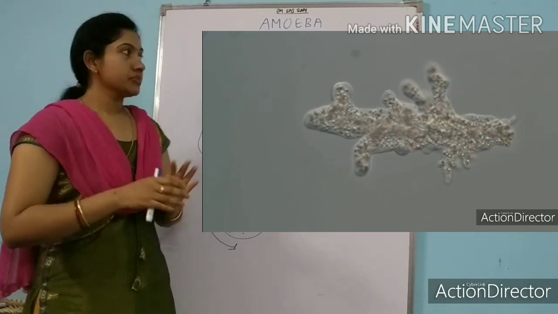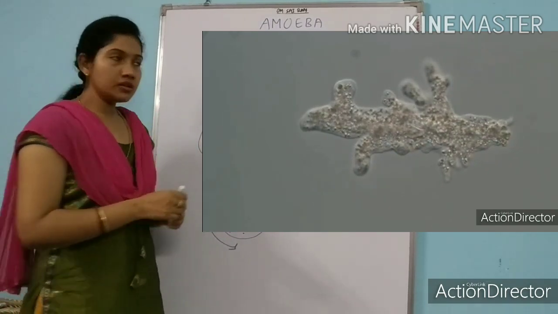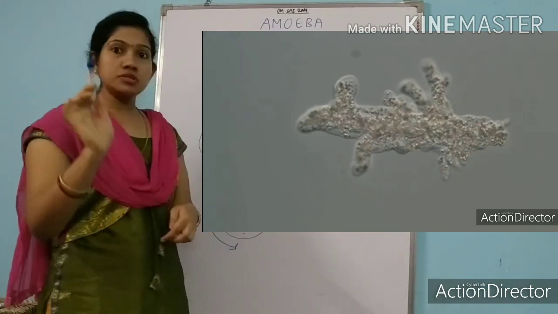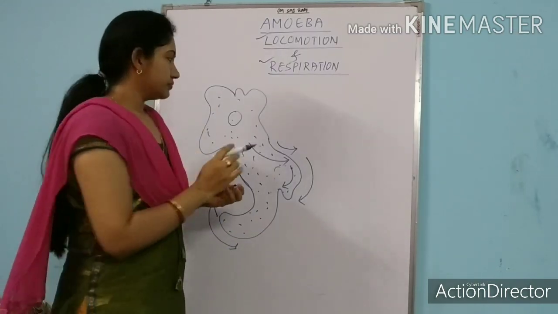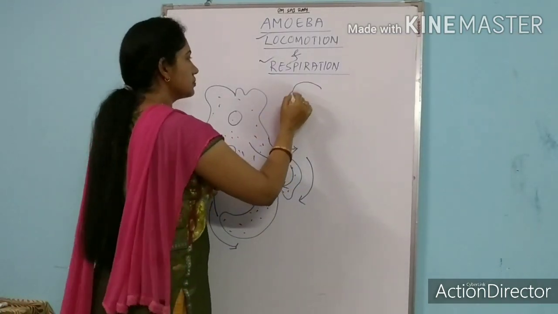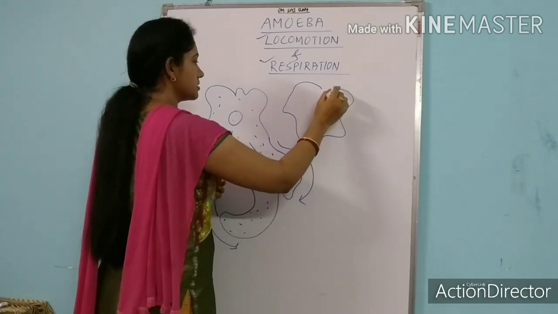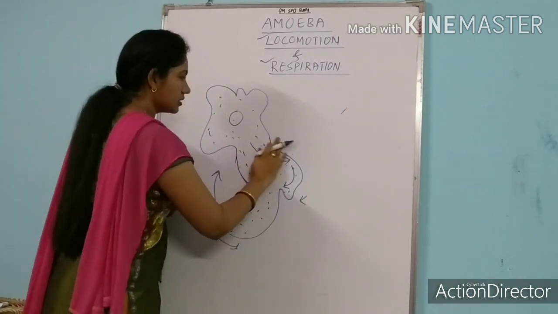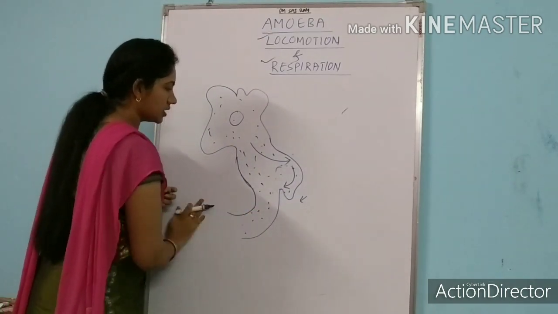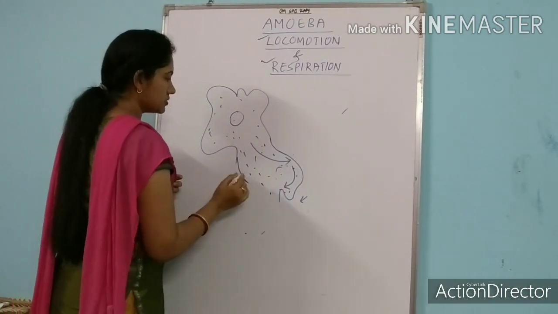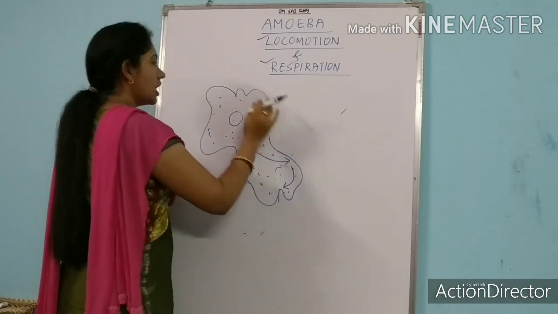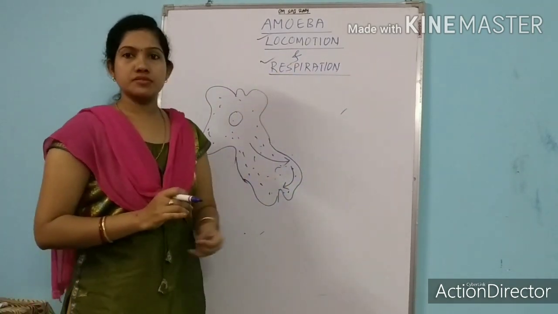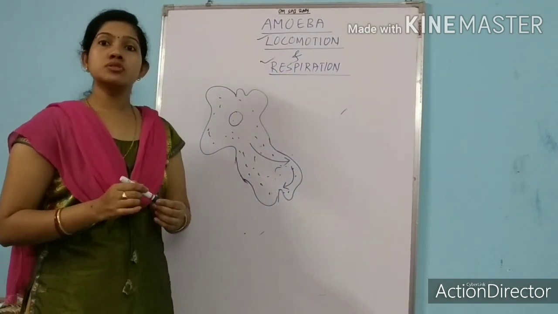It is that simple. Now let's talk about respiration. So here again we will use the term diffusion. How? See, suppose here again I am showing you the structure of amoeba. I am continuing with the same structure. Here, suppose this is the structure of amoeba. How does it respire, how does it undergo respiration?